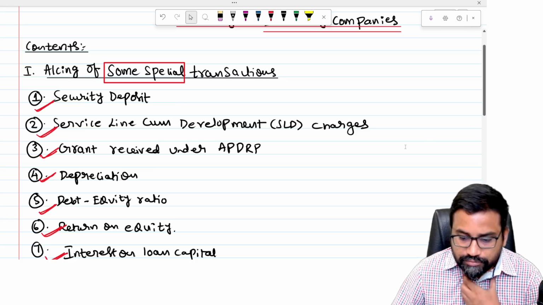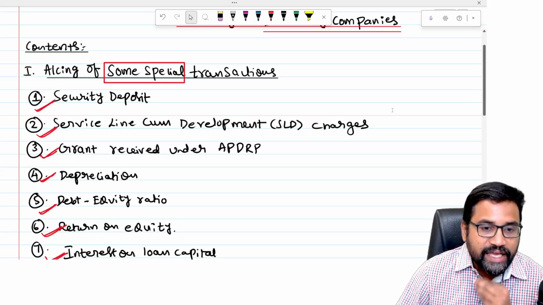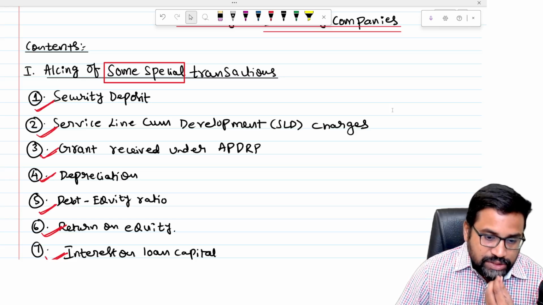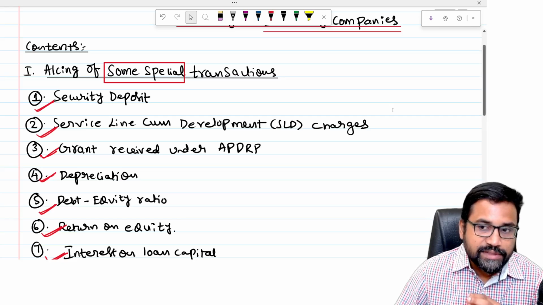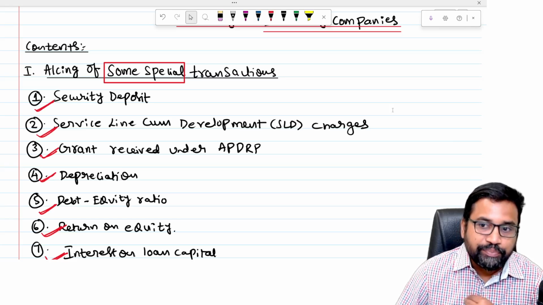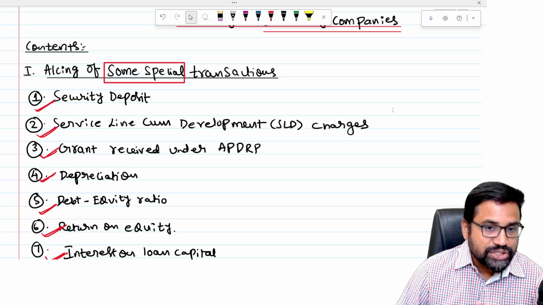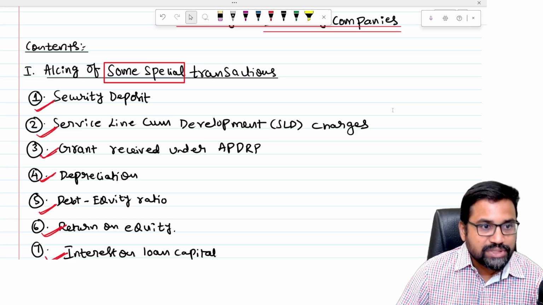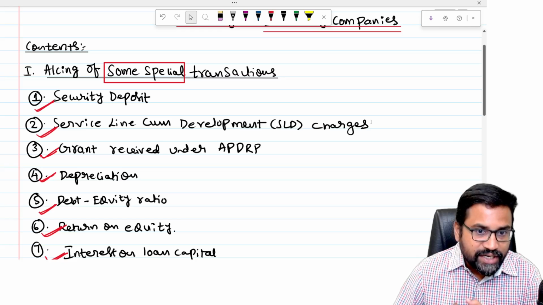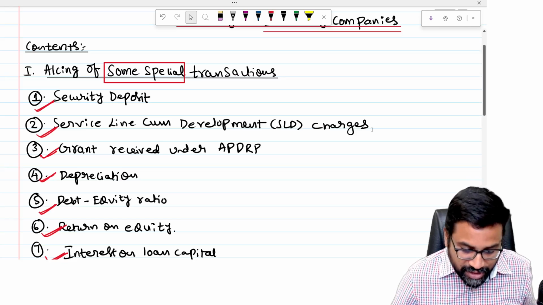Everybody knows what an electricity company is: the company which is engaged in generation or distribution of electricity. Electricity is required everywhere: households, industries, agriculture for farmers, educational institutions, schools, colleges, and for commercial purposes. This electricity will be generated and distributed. So, what are the special accounting transactions of electricity companies?